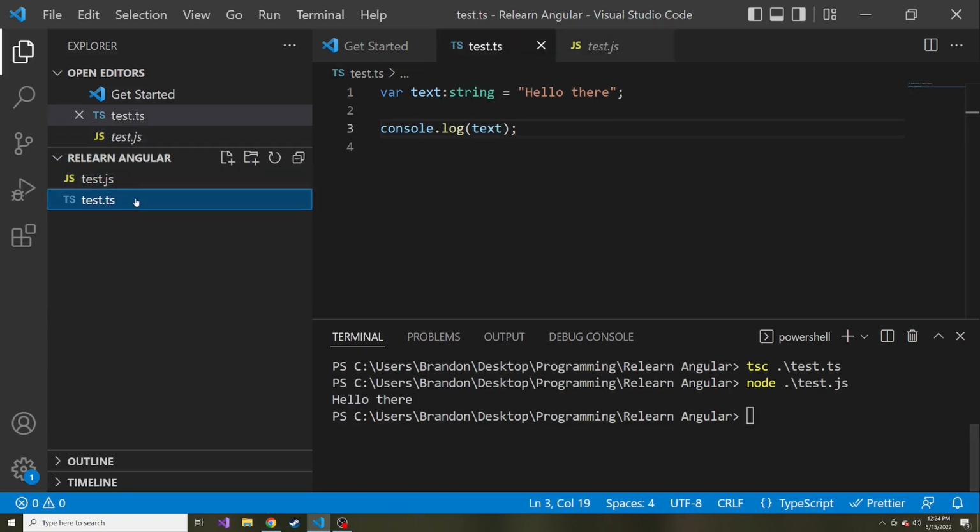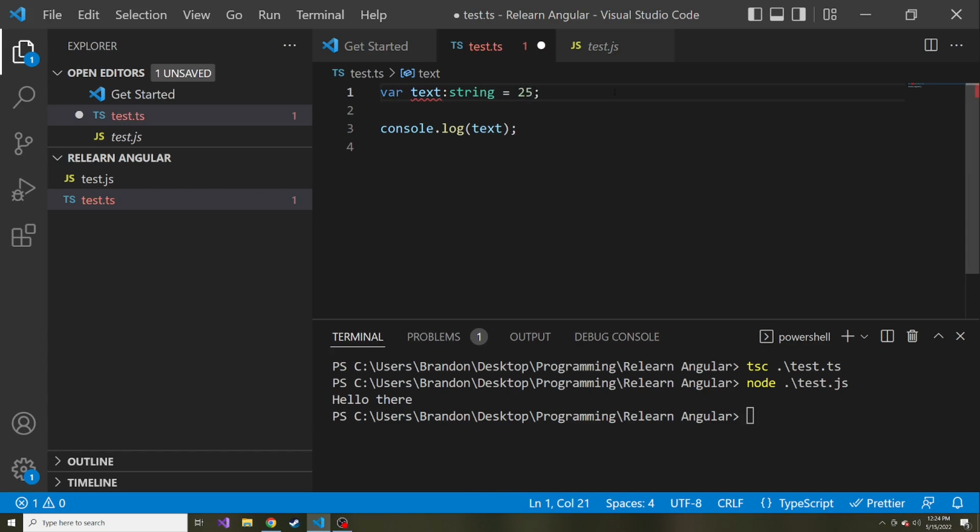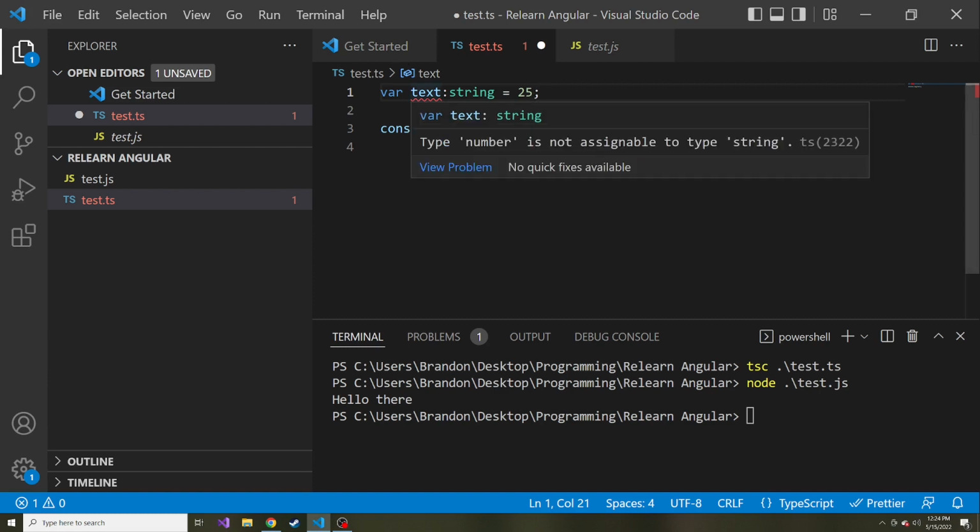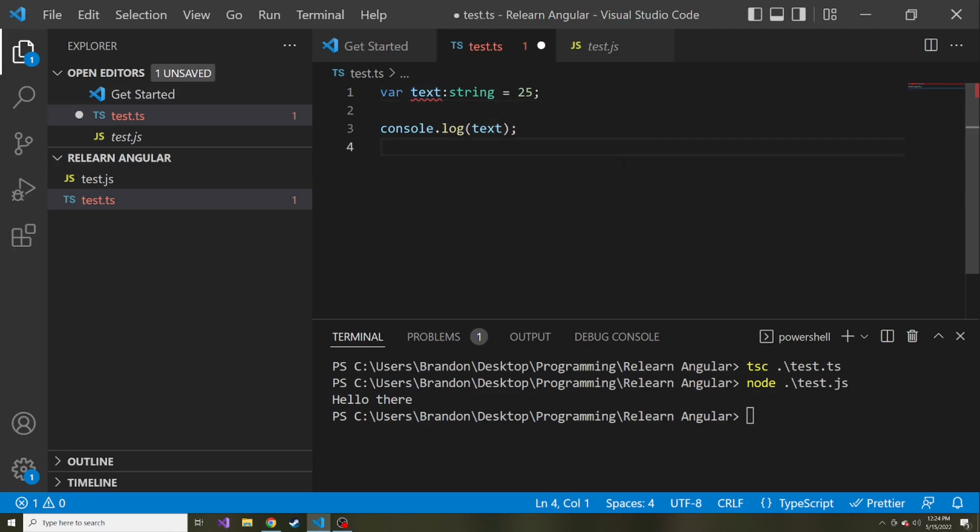Now let's go back to our TypeScript and let's make this error out. So I declared this as a string, right? And I'm going to give it a numeric value though. I'm going to give it a value of 25. You can see right off the bat, VS Code doesn't like this. It says, hey, type number is not assignable to type string. But let's say we ignore that. We don't see the squiggly red line, and we try to compile it anyway.